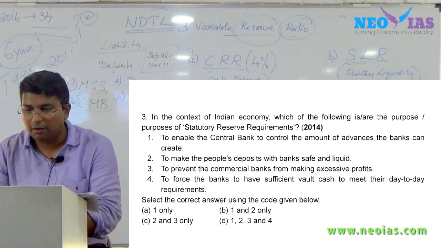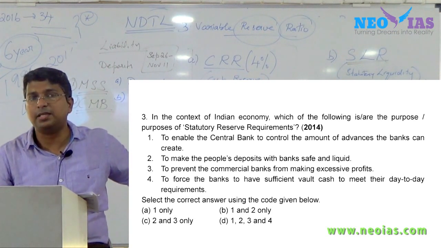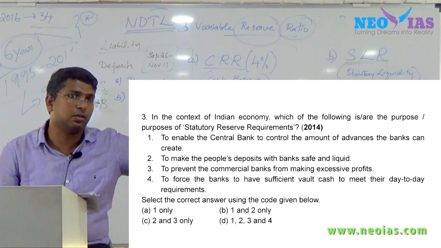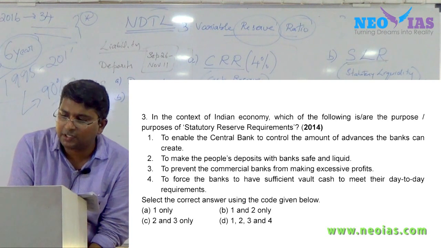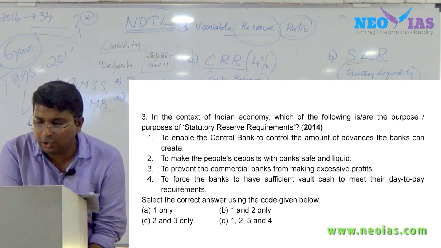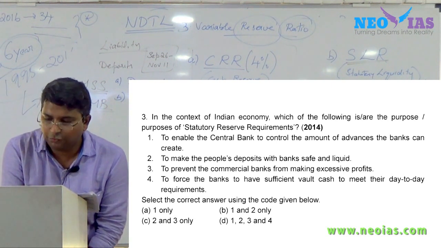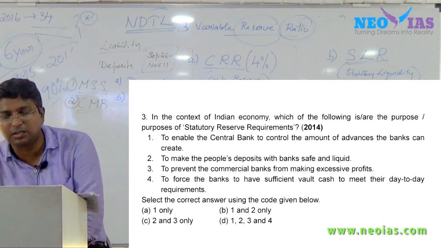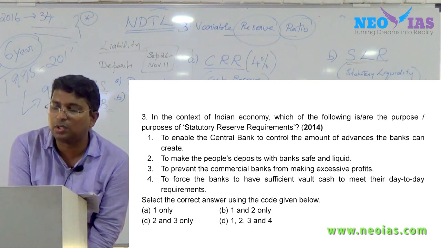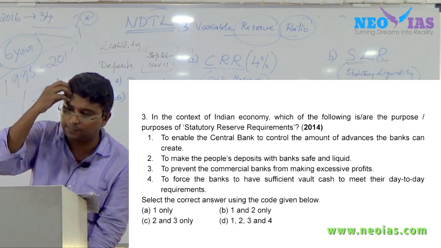So by varying both these reserve ratios, it can control how much the bank can give as loan. The rest, like making people's deposits with the bank safe and liquid, is not its purpose. To prevent commercial banks from making excessive profit is also not its purpose. To force the bank to have sufficient vault cash to meet day-to-day requirements is also not the purpose. It is to enable the central bank to control the amount of advances the bank can create. So one only is the answer.